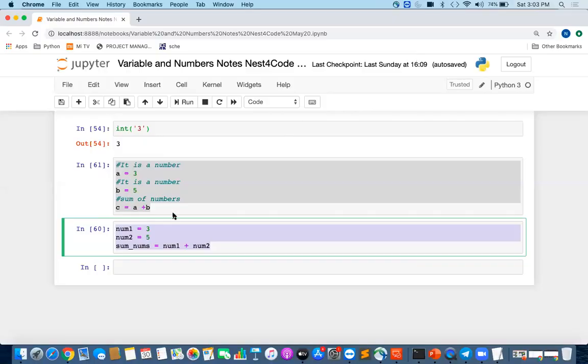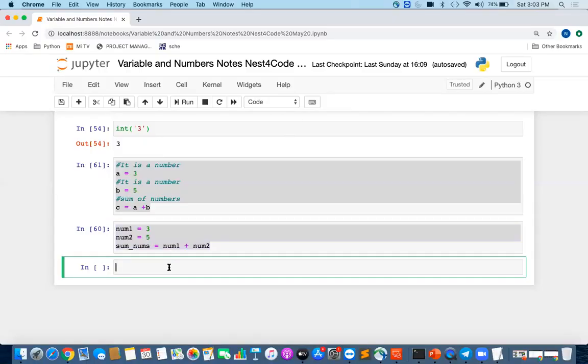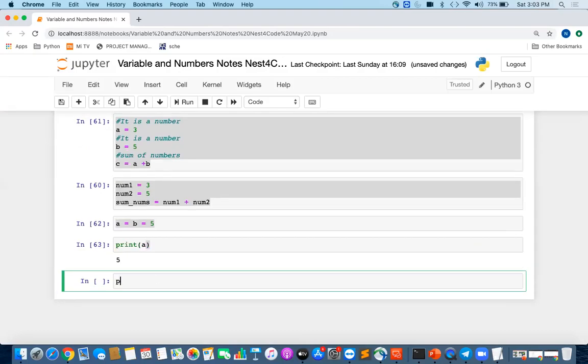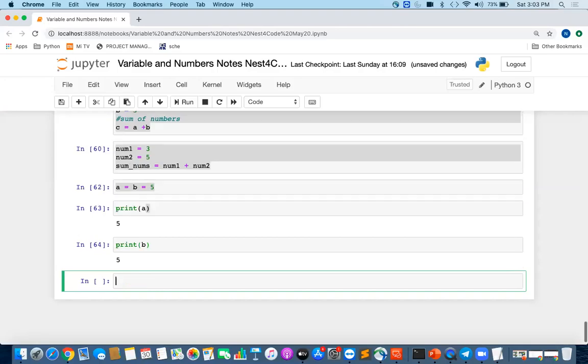I think we have covered a good number of topics so far. I will just explain one more thing. In Python, we support multiple assignments in the same line. In other languages, you can do A = B = 5. Both variables will hold the same value, which is 5. If you print A, it will be 5. If you print B, it will also be 5.